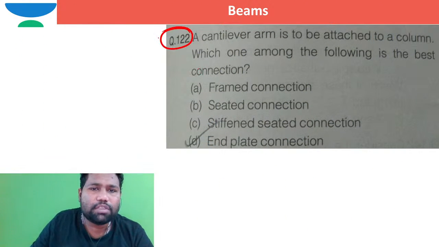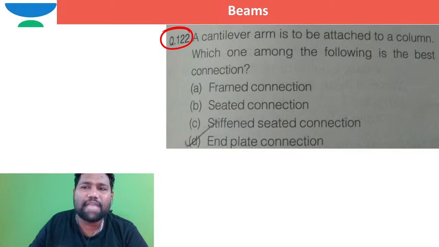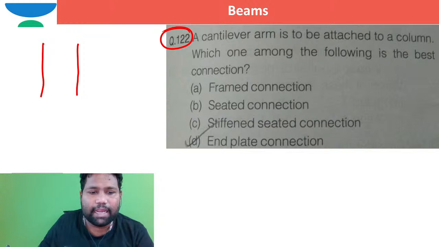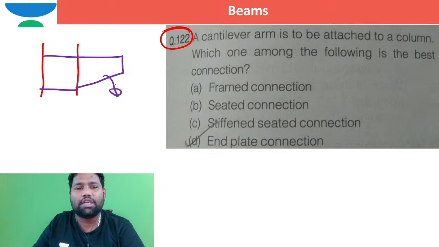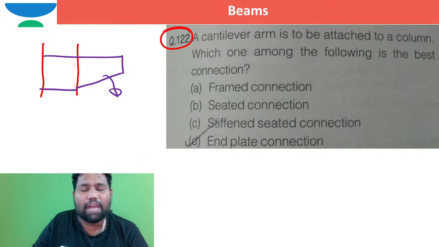I hope you are able to see this question. A cantilever arm is attached to a column. If you take a column in this way, a cantilever arm, like a cantilever bracket plate, is attached. Okay, let it be attached. Why is this cantilever arm attached? To transfer the beam reaction on the column with the help of this bracket plate.